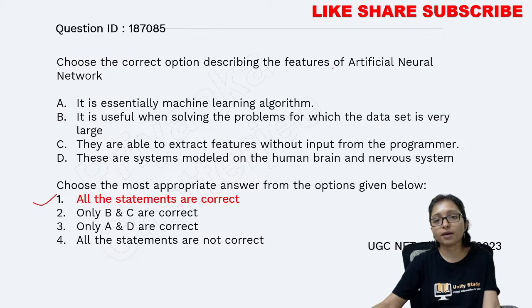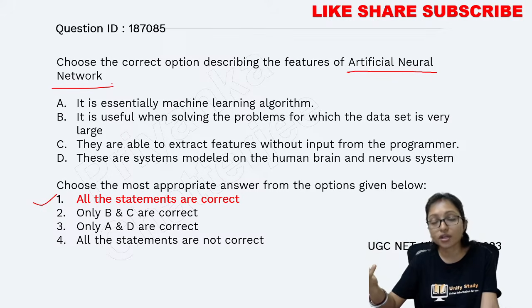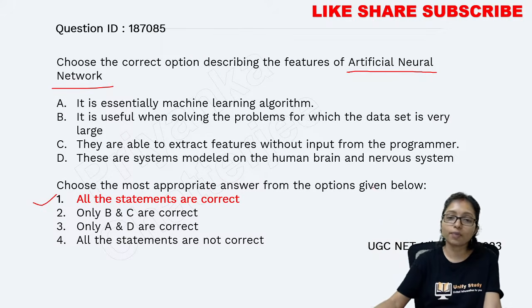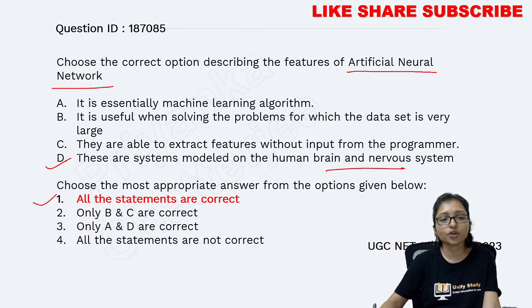Yes, the answer is coming here. All of the above are the answer, because from this question only you can understand artificial neural network is coming from the concept of the human nervous system. It is correct. And here we are solving very large data sets. That is also correct. And it is essentially a machine learning algorithm. This is also correct.